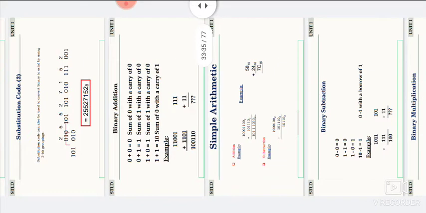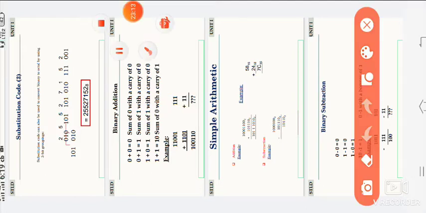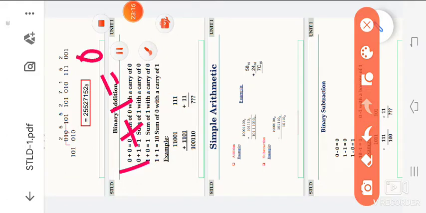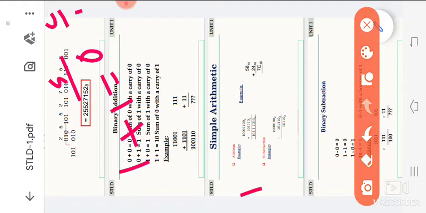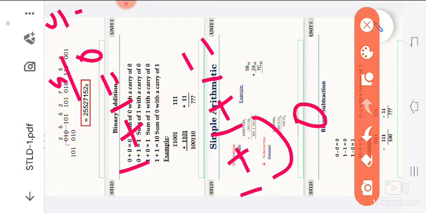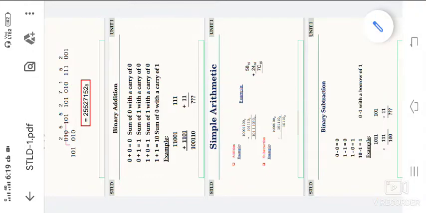Next one is binary addition, which we have already discussed. Those are the rules for binary addition. 0 plus 0, sum 0, carry 0. 0 plus 1, sum 1, carry 0. 1 plus 0, sum 1, carry 0. 1 plus 1, sum 0, carry 1. This is a very important thing. 1 plus 1 plus 1: 1 plus 1 we add to get 0, carry 1, again 0 plus 1 that means 1, so sum 1, carry 1. This is very important.